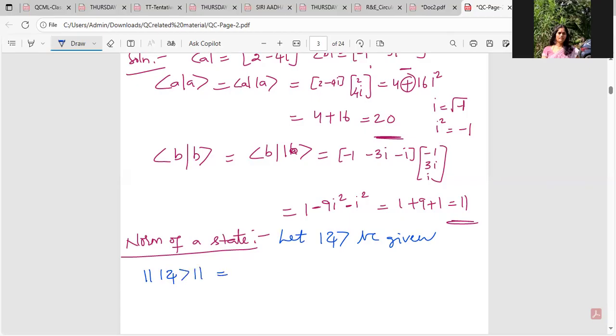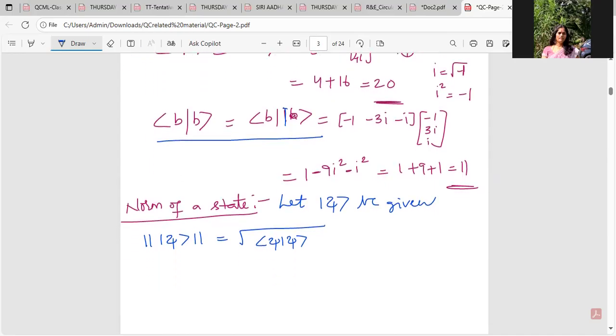That's the only thing that makes things look complicated. It's nothing but the square root of the inner product. Shorthand notation. That's why I'm not writing two lines. Actually, if you see the split, it is just the two lines, where the dual and the ket are multiplied. And the inner product. Of course, the outer product is also similar, but it results in a matrix. Okay. The norm of a state is given using this formula.